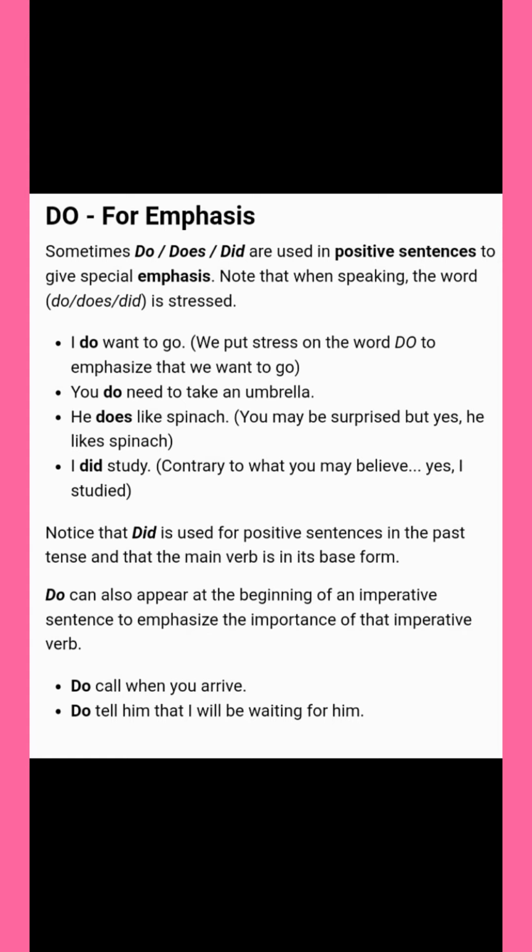Do call when you arrive. We can say in a simple way, call me when you arrive, but if you want to stress there, we are giving importance. Do call when you arrive. Do tell him that I will be waiting for him. There is a stress that we want to give importance.